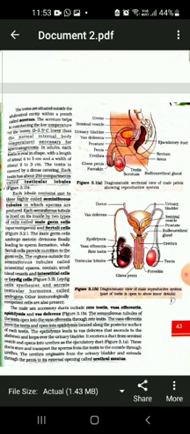The menstrual cycle is one more very important event taking place in the female body. It is the cyclic change taking place inside the ovary, leading to the formation of the female gamete.